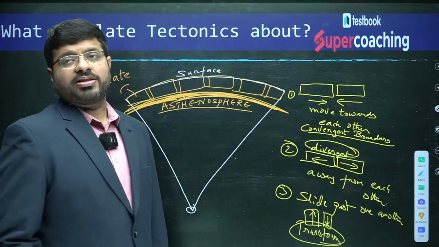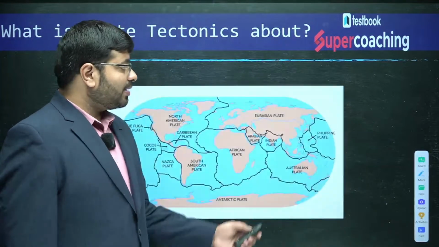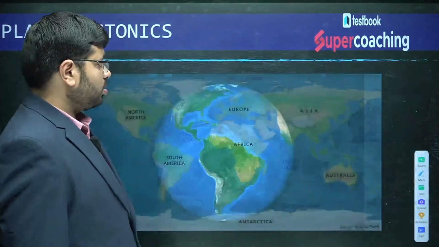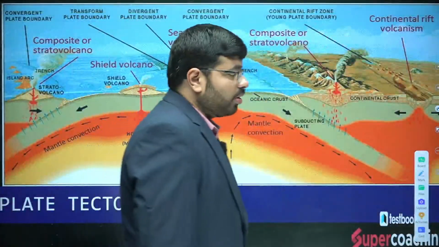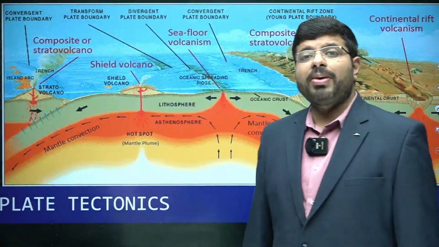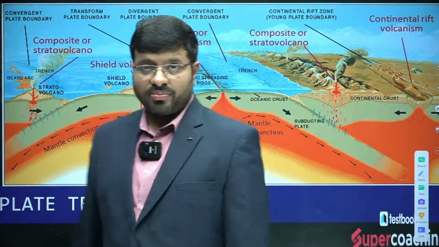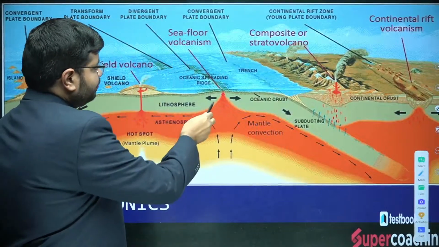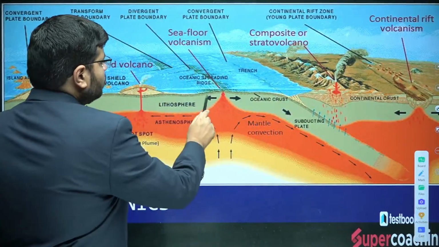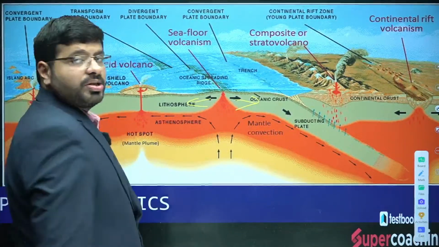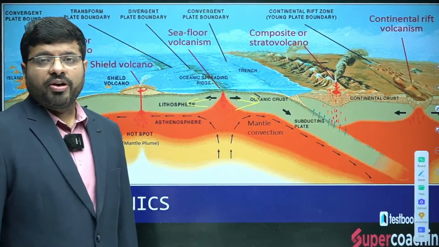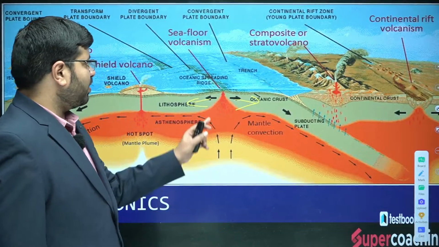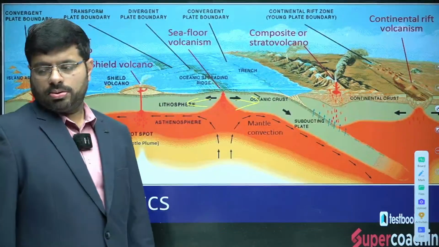And what this theory says is, exactly at these boundaries you will find all the major geological phenomena. That is what the theory says. For example, you can see here, when two plates move away from each other, that is when you will find the oceanic floor spreads.